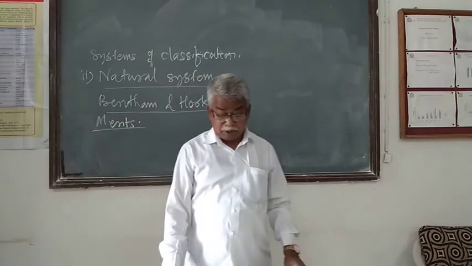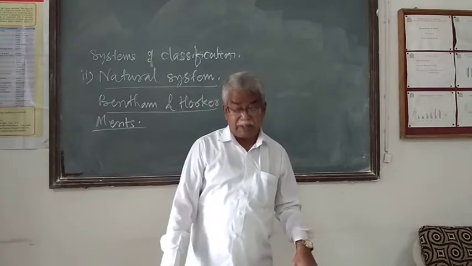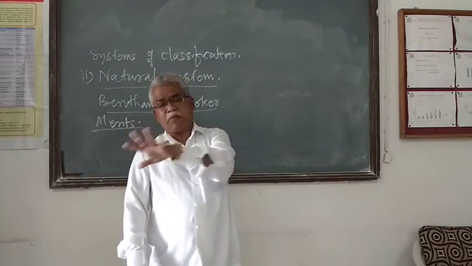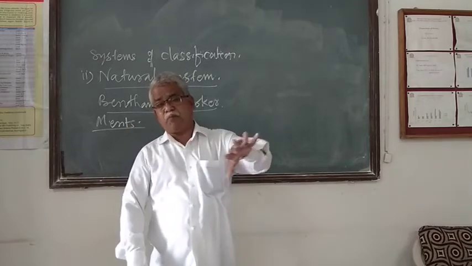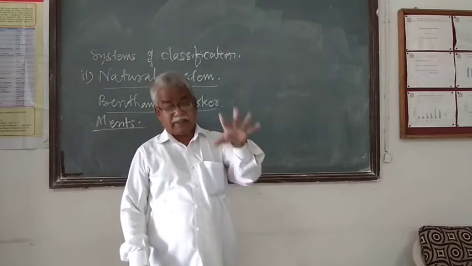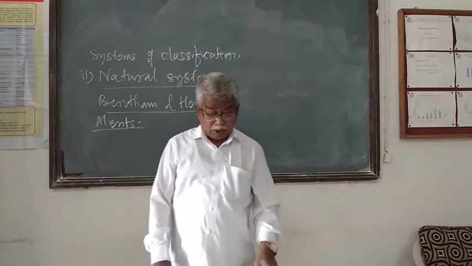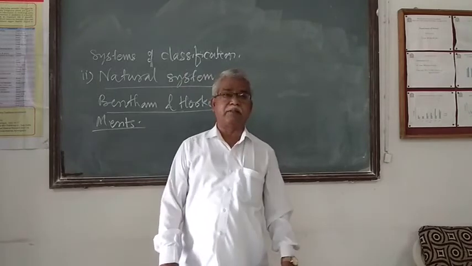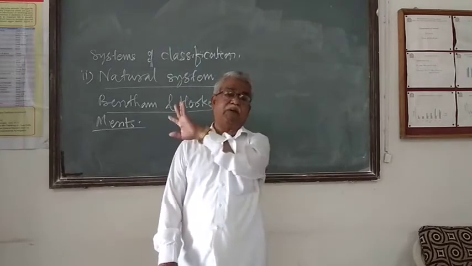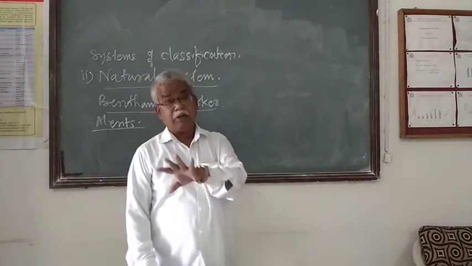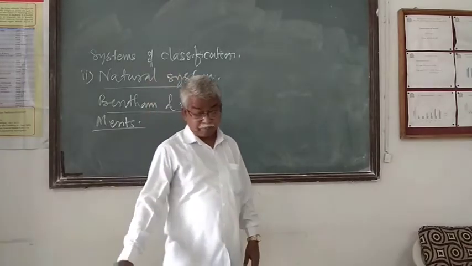Second, the Disciflorae is placed in between the Thalamiflorae and Calyciflorae. As far as the evolution point of view, as far as the modification point of view, it is reasonable. Monocot is placed after dicot. It is right, as the monocot evolved from the end of the dicot, as far as the evolution point of view is concerned.